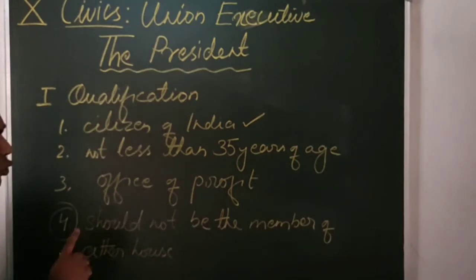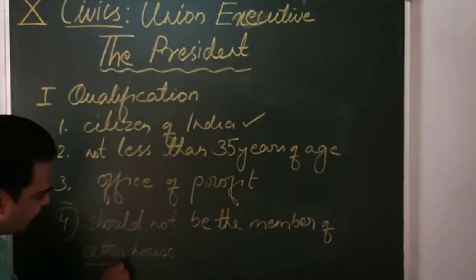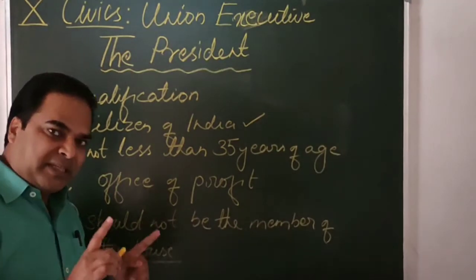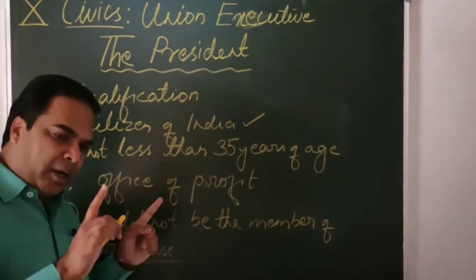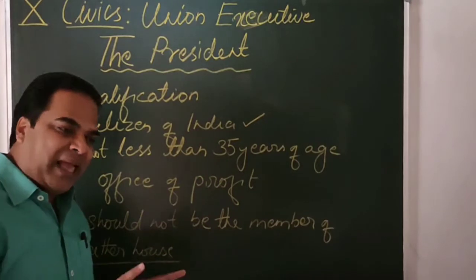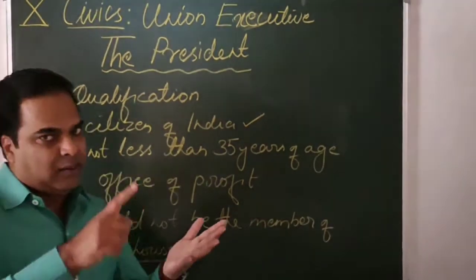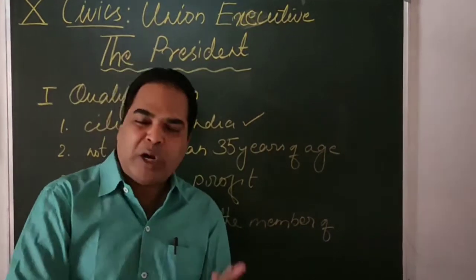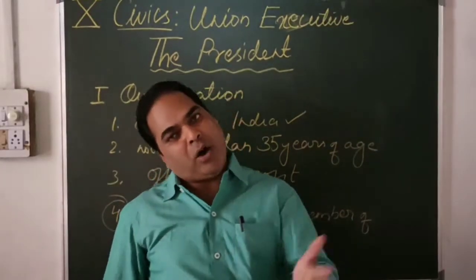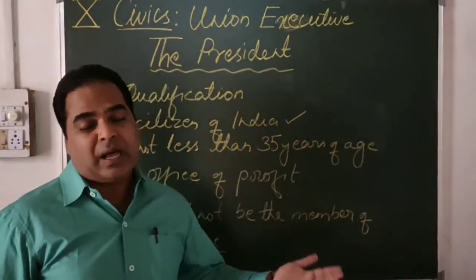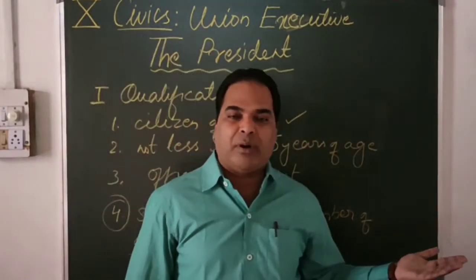Here the person should not be a member of either house. That means the person who wants to contest the election of the president should not be a member of either house, that means a member of Lok Sabha or Rajya Sabha. But that is allowed in the case of a member of Parliament.